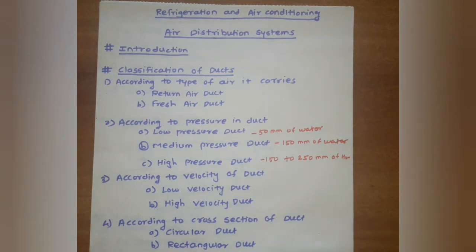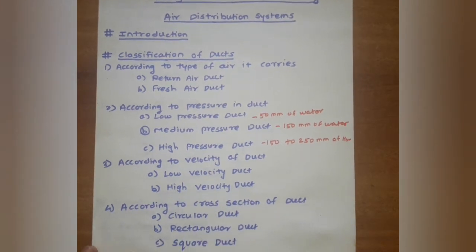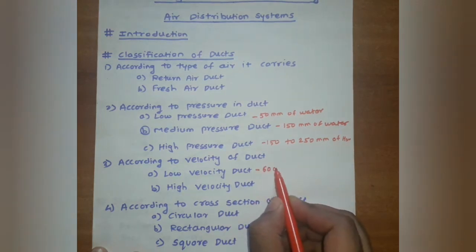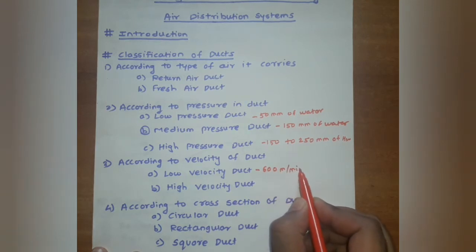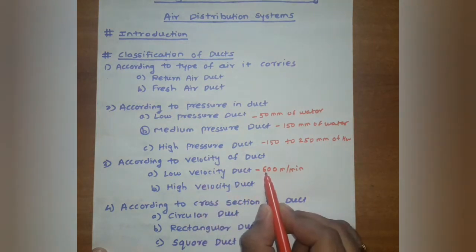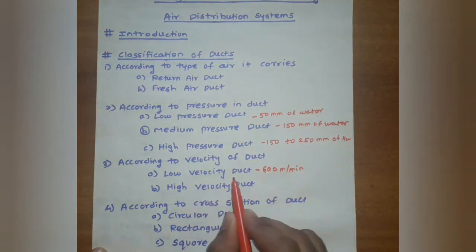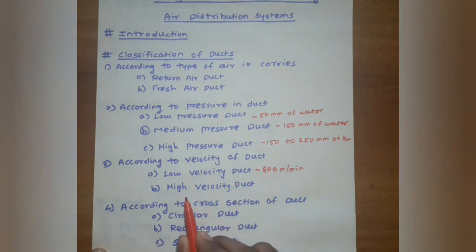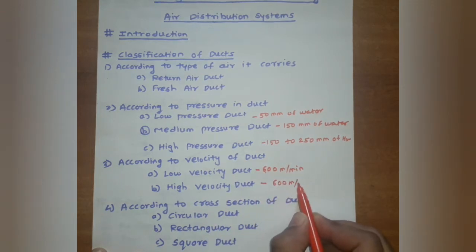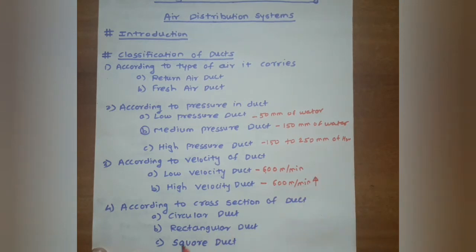The third classification is according to the velocity in the duct. It is classified into two subtypes: low velocity duct and high velocity duct. If the velocity in the duct is up to 600 meter per minute, then the ducts are known as low velocity duct. And the second type is high velocity duct. It is simple: if the velocity is more than 600 meter per minute, then the ducts are known as high velocity duct.